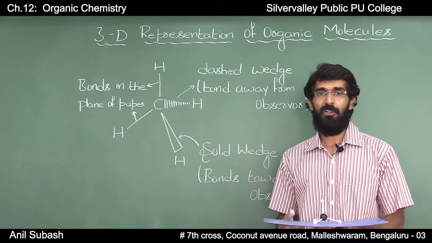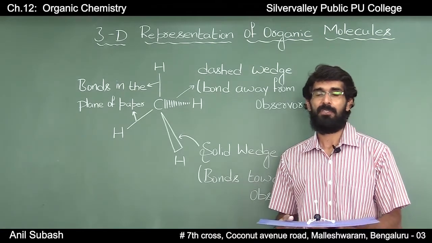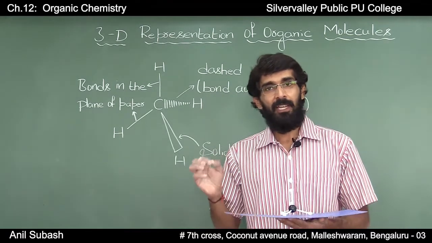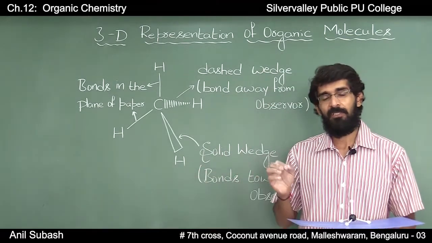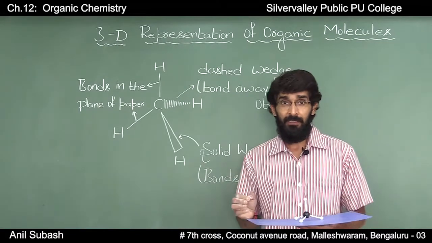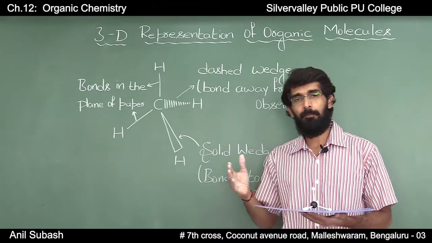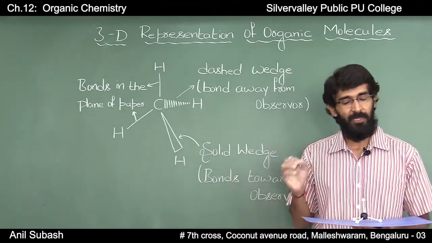Three-dimensional representation of organic molecules. We all know that most of the organic molecules have a three-dimensional structure. And how do we represent a three-dimensional structure on plain paper, which is two-dimensional?